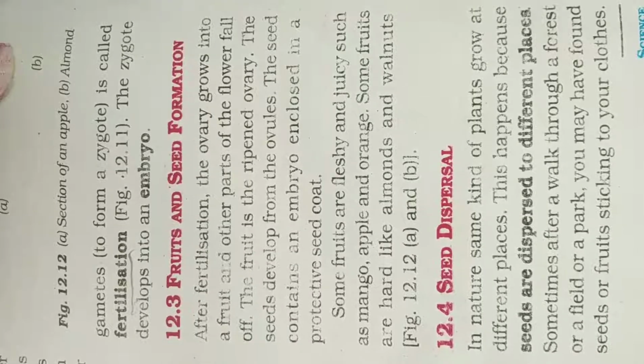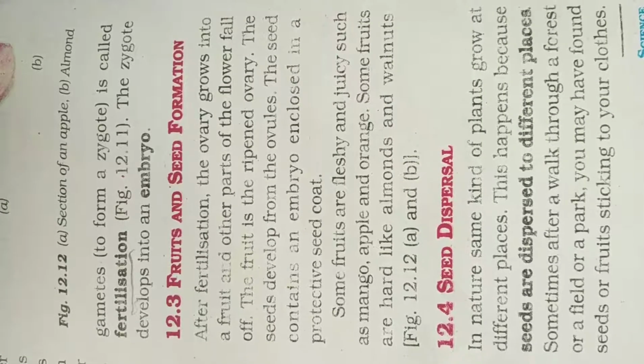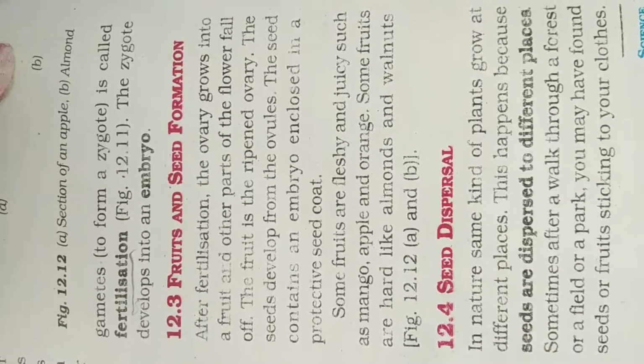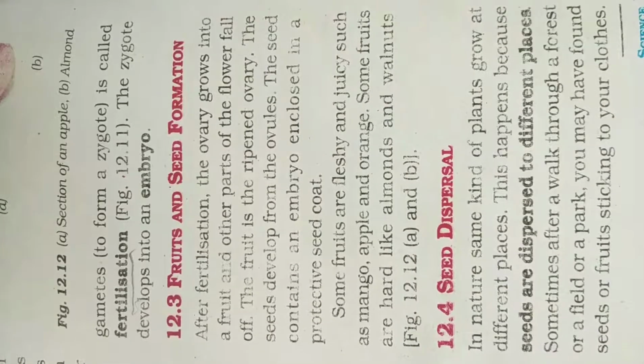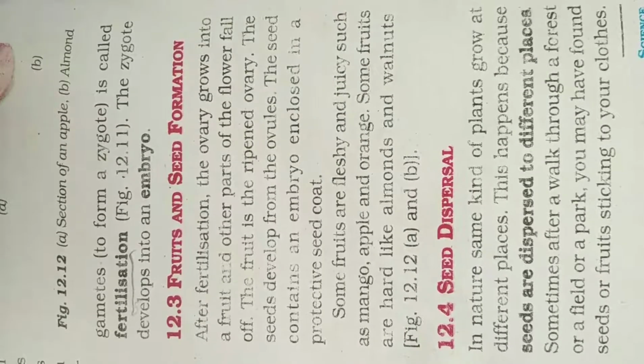Good morning, class 7. Before this, we studied pollination, fertilization, and fruit and seed formation. In pollination, we saw self pollination and cross pollination. In fertilization, we saw how the gametes fuse and form a zygote and how the zygote develops into an embryo. So all this we studied, also seed formation and fruit formation.